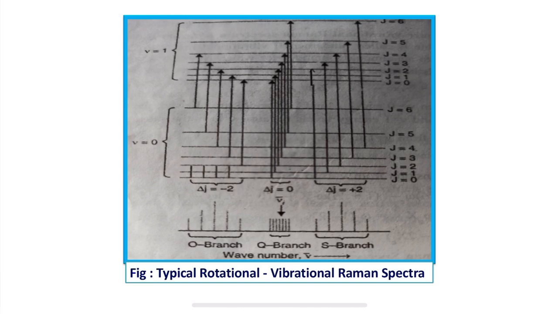So this is a clear typical rotational vibrational spectrum, that is Raman spectrum, in which we can see the O branch, Q branch and S branch during the transition of V is equal to 0 to V is equal to 1. So this is all about rotational vibrational Raman spectra.